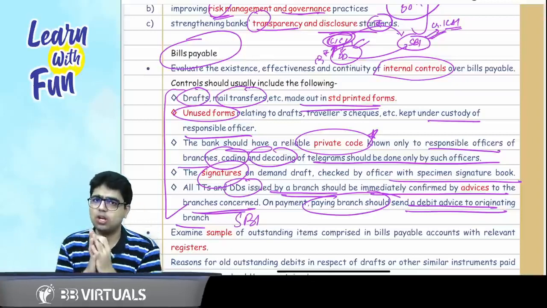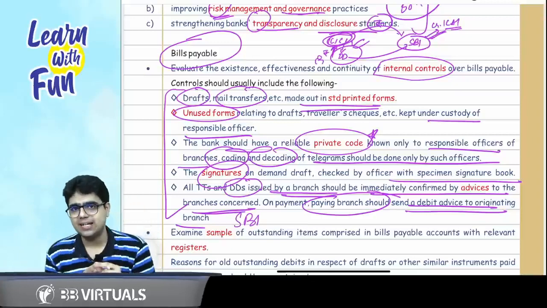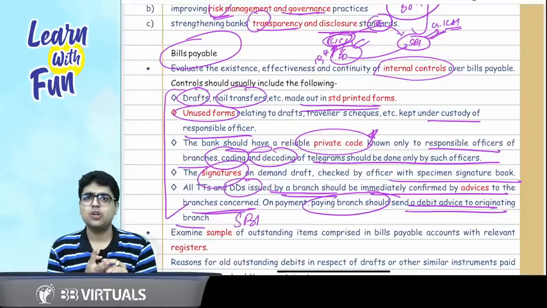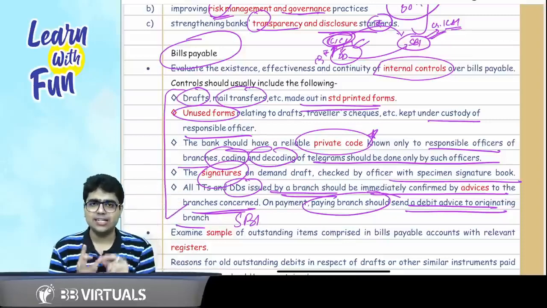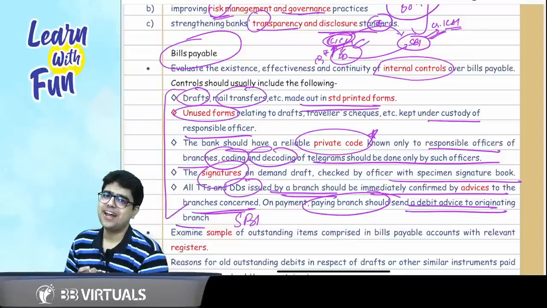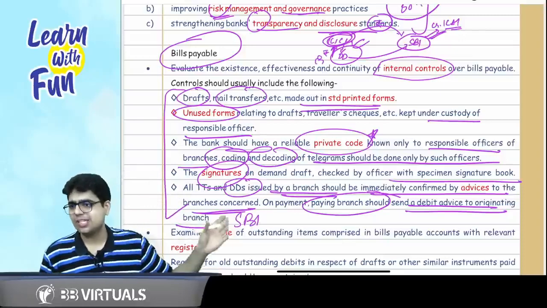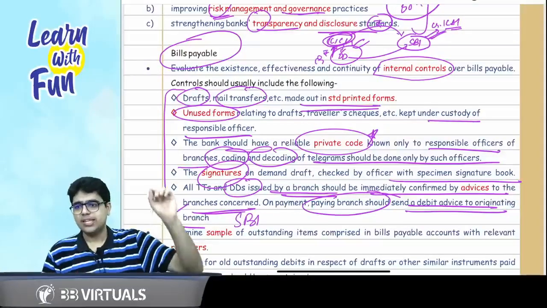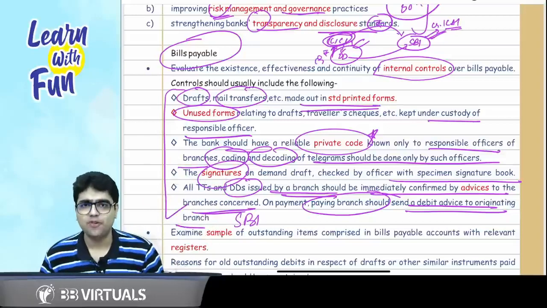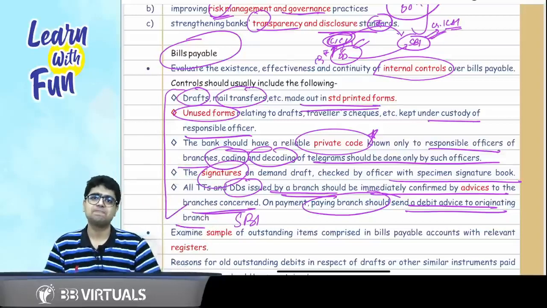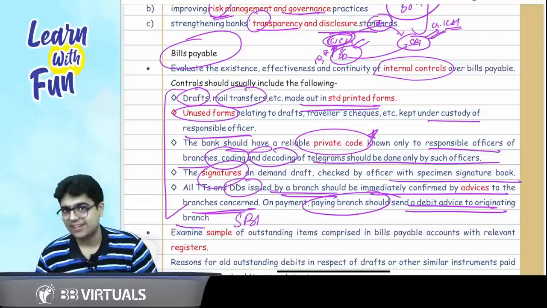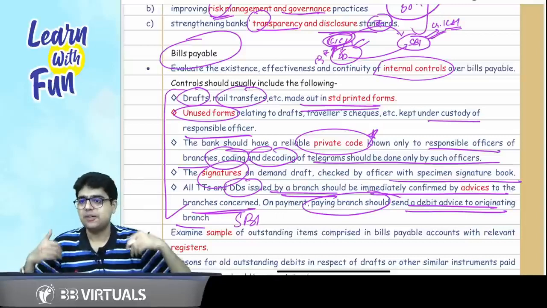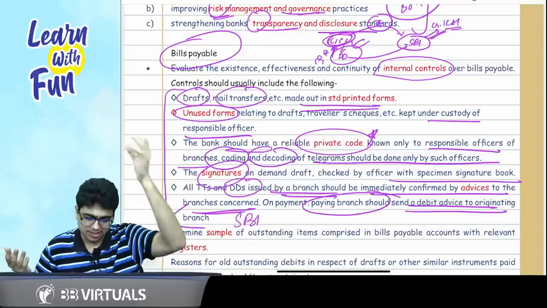Internal controls are all about the forms. The forms should be standard. They should be under the custody of responsible officers. There should be two-way verification, signature and your private code. And the last point is that whatever telegraphic transfers and demand drafts are issued, they should be confirmed by advice to the paying branch, and the paying branch should check whether they have received the advice. If the paying branch has paid, they will debit the other branch.